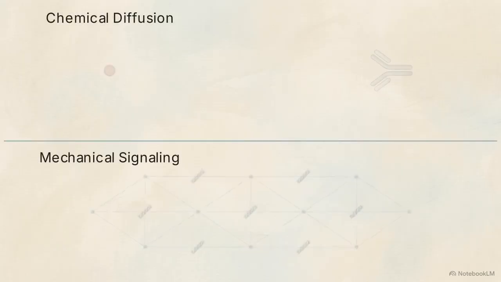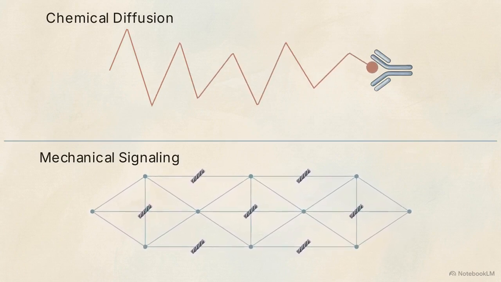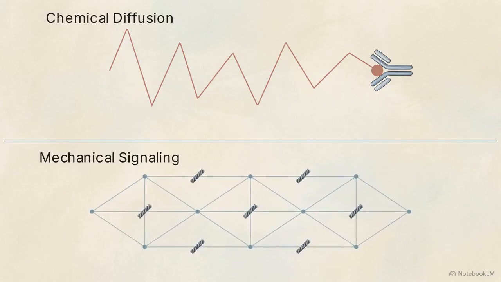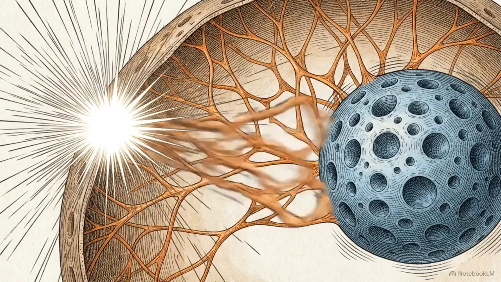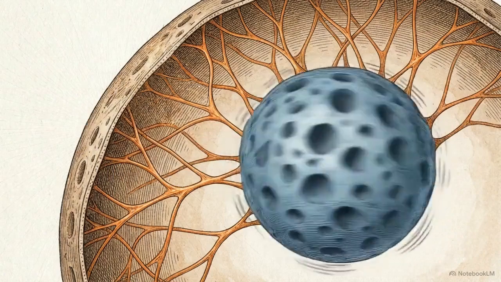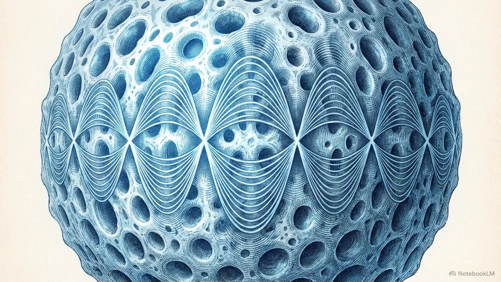Chemical diffusion is a slow, random walk. Molecules drift through the cytoplasm, taking time to trigger local reactions. Mechanical signaling operates on an entirely different timeline, relying on the instantaneous propagation of physical forces across a fully connected cytoskeletal network. When physical tension strikes the membrane on one side of the cell, that force ripples instantly through the cytoskeleton directly to the nucleus. This physical transmission delivers information at the speed of a vibrating string, vastly outperforming chemical ligands.